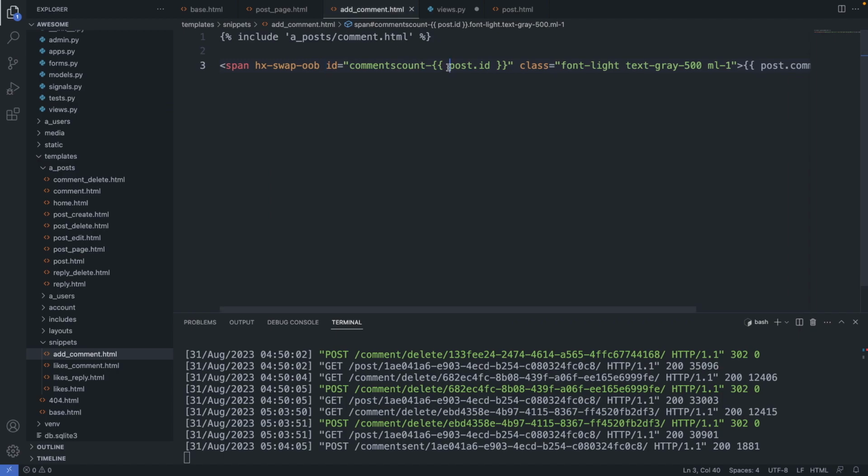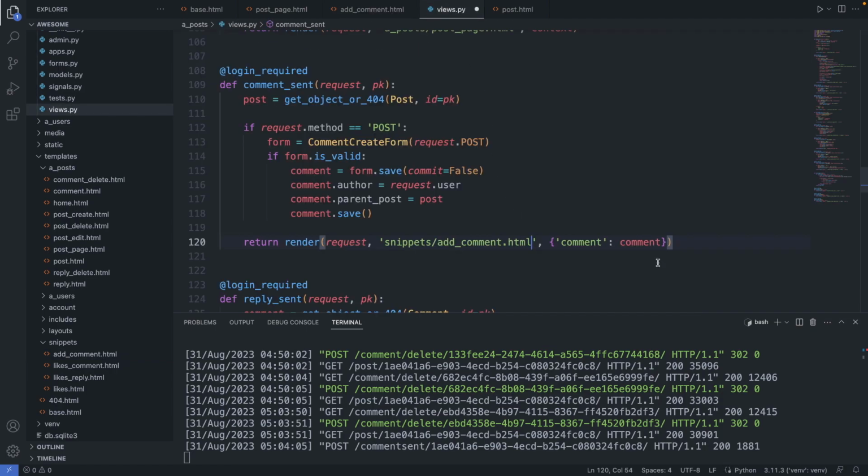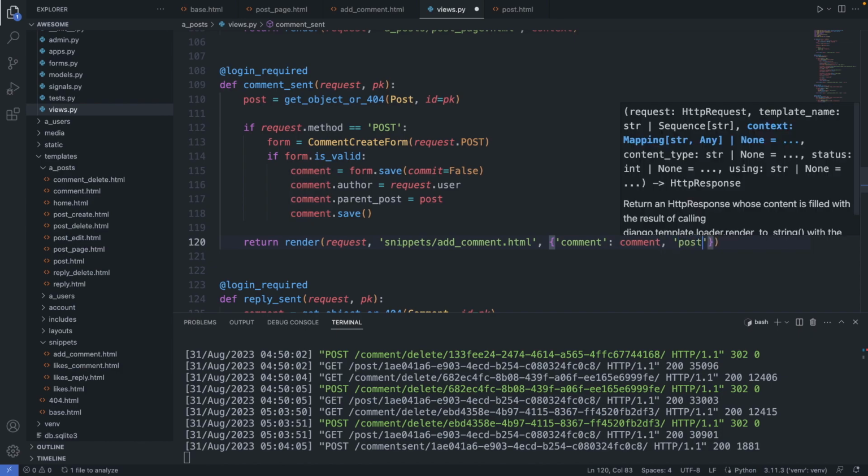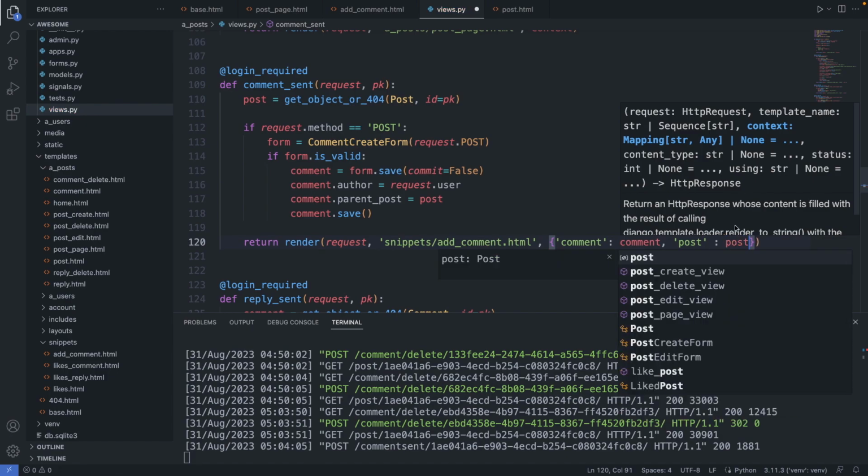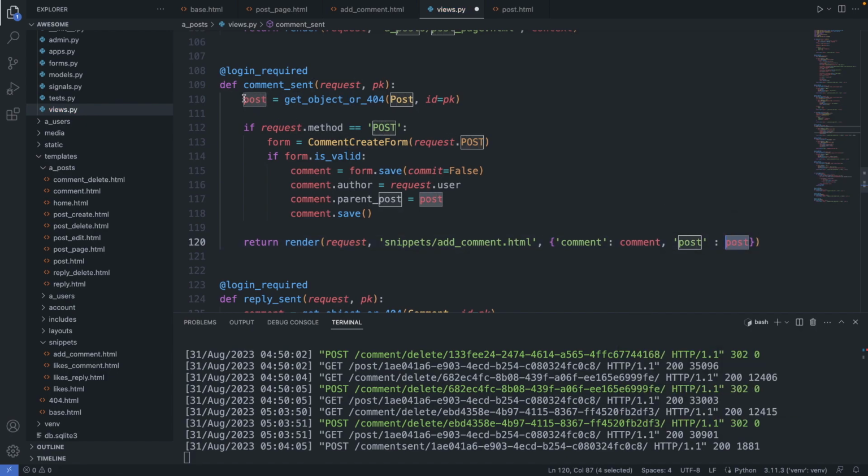This template requires the post object. So we have to attach the post object. So we can just add it here. So comma, post, colon, post. And the post value we get from this post element here. Alright, save this file.